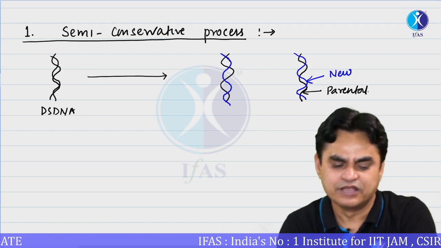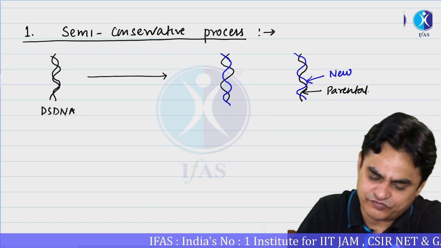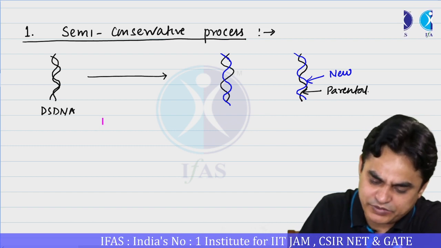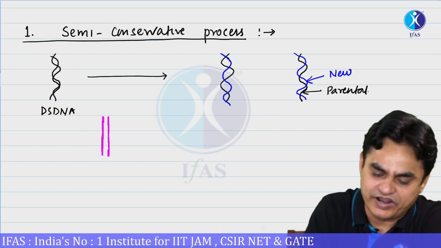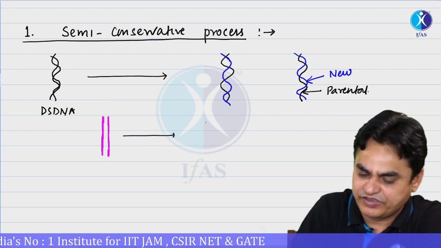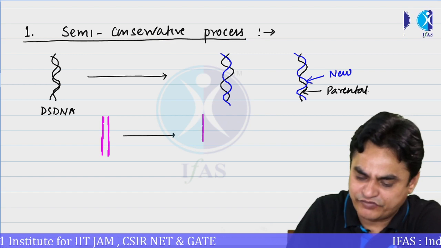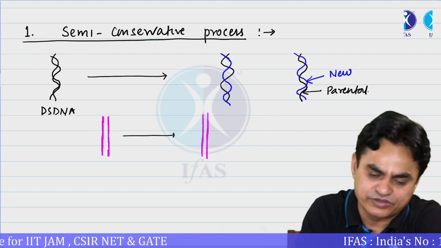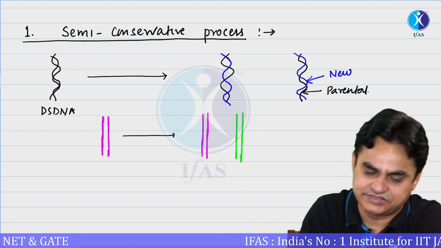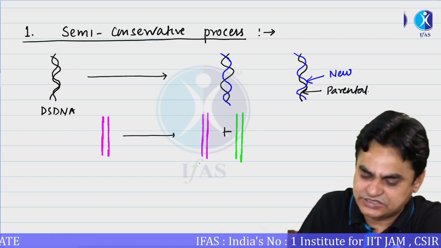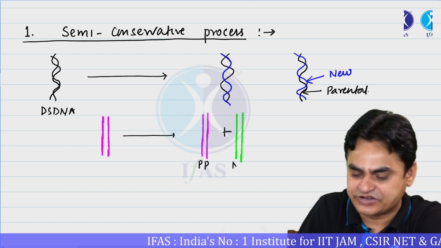This could be explained further. Suppose this is some double-stranded DNA, and we get the same kind of double-stranded DNA and another DNA which is totally different. In this case, both strands of one molecule are parental and both strands of the other are new.